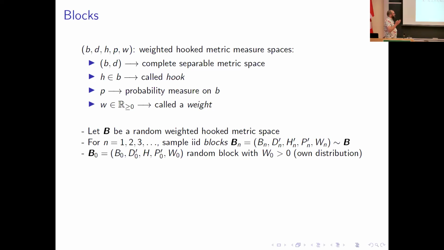So for n equals 1, 2, 3, 4, 5, we sample IID blocks Bn with the same distribution B, and we initiate with some block that might have a different distribution, but we condition that the weight of the initial block is strictly positive. It may have the same distribution as B, it may have its own.